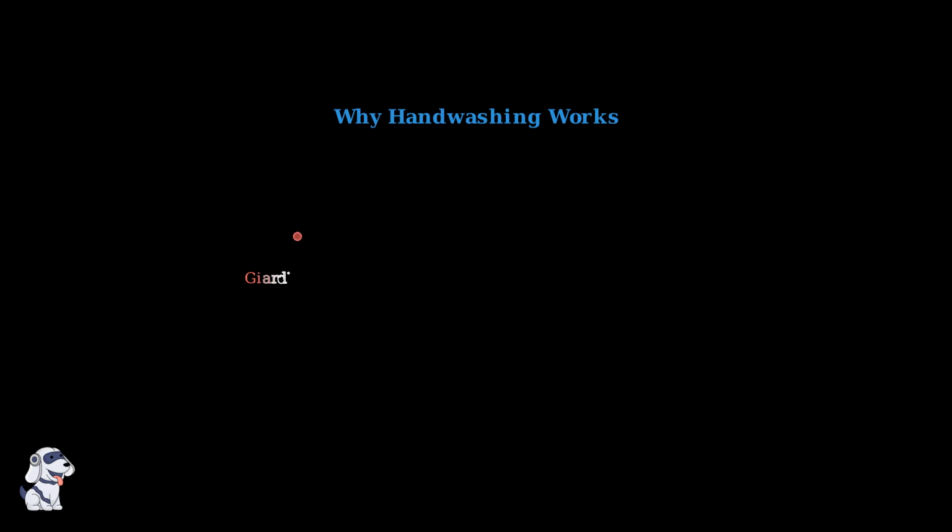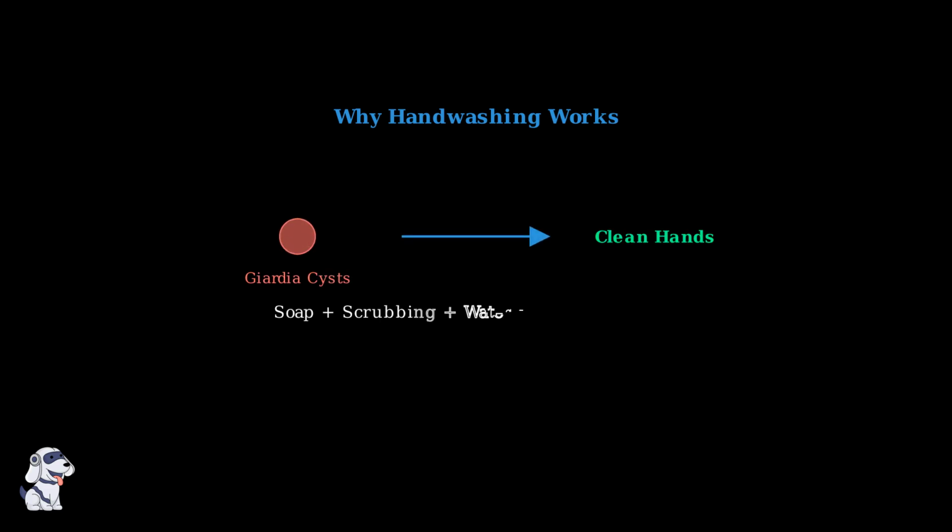Hand washing works because soap disrupts the protective coating of Giardia cysts, making them vulnerable. The mechanical action of scrubbing physically dislodges the parasites, and running water washes them down the drain. This simple combination is incredibly effective at breaking the infection cycle.